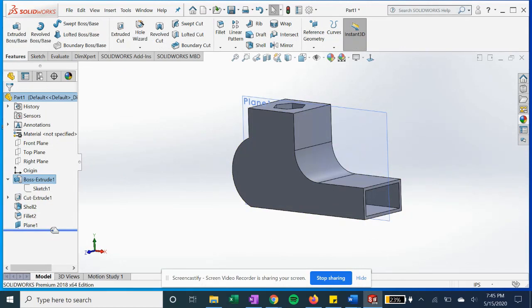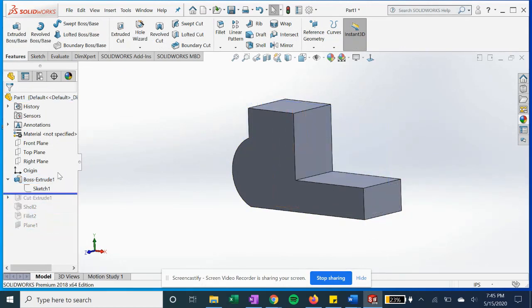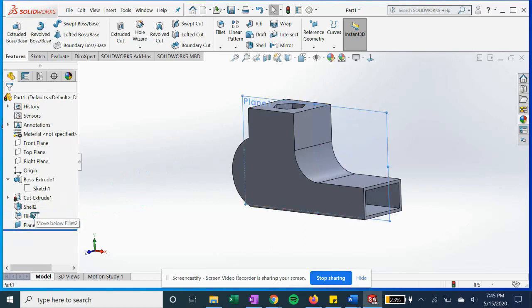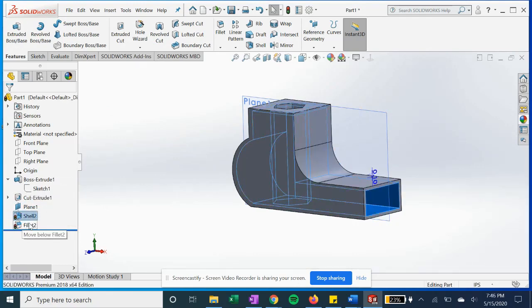Now this bar here, if you drag this up, it'll basically rewind, go back the steps you want it to if you want to see any issues or errors you had before in your design tree, or if you want to see your previous state. So as we drag this along, you can see the different steps in the order that it was created. Now we can also reorder our features if we want, so we can drag our shell past our plane and vice versa, past our fillet, and it'll rebuild it each time.